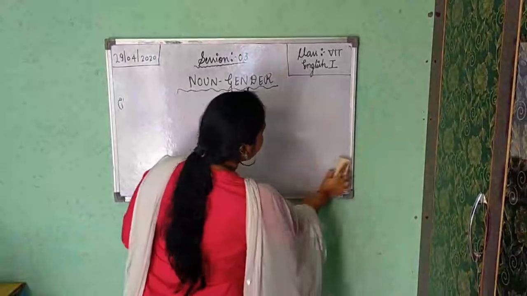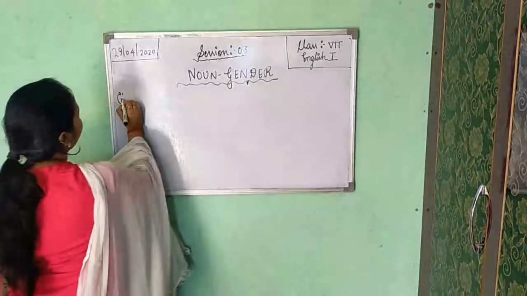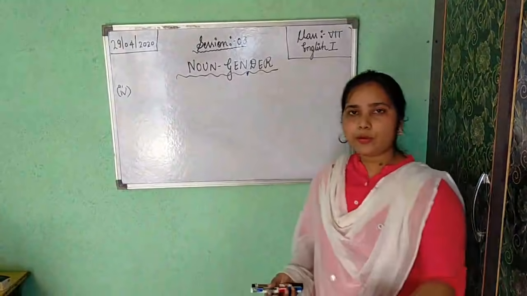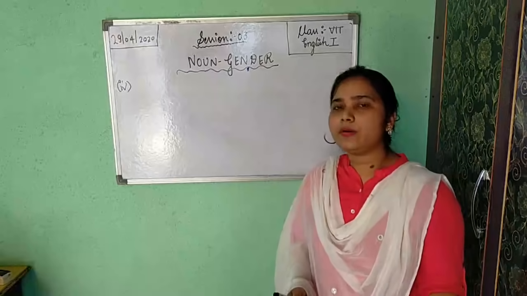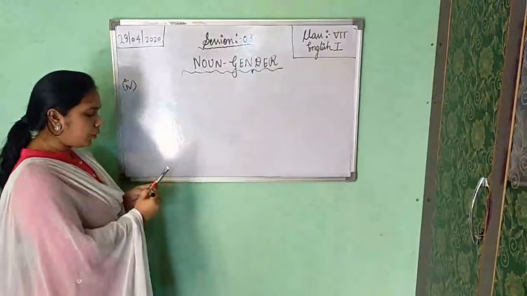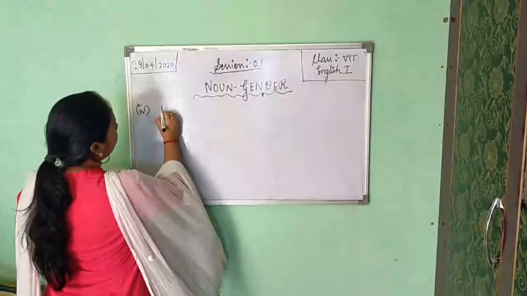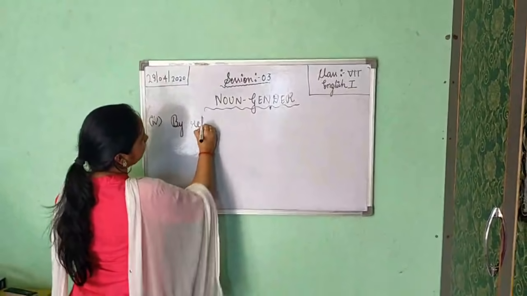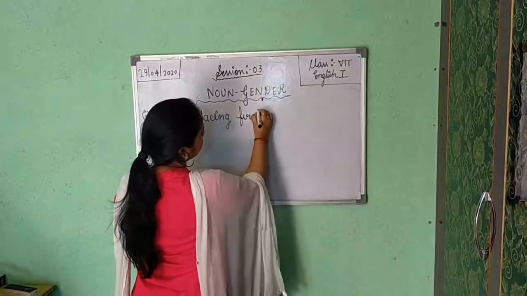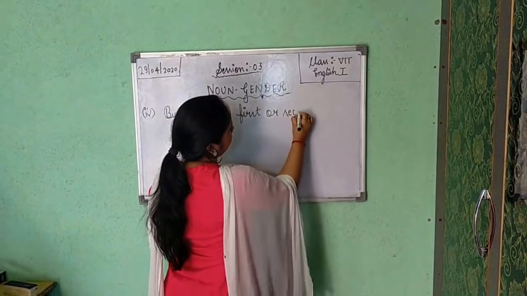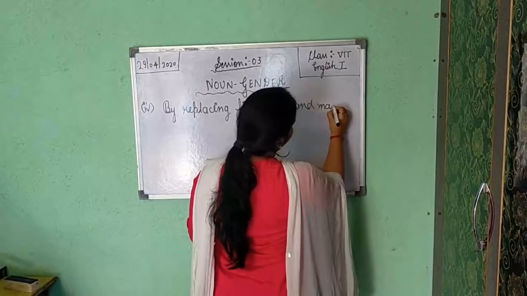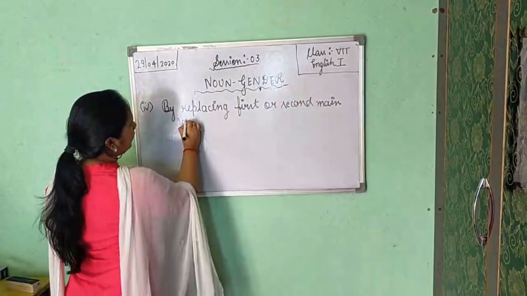If you are getting a compound noun. Now what is a compound noun? If you are getting more than one word, it can be two, three, or four words, that is called a compound noun. If you are getting a compound noun, then by replacing the first or second main word.